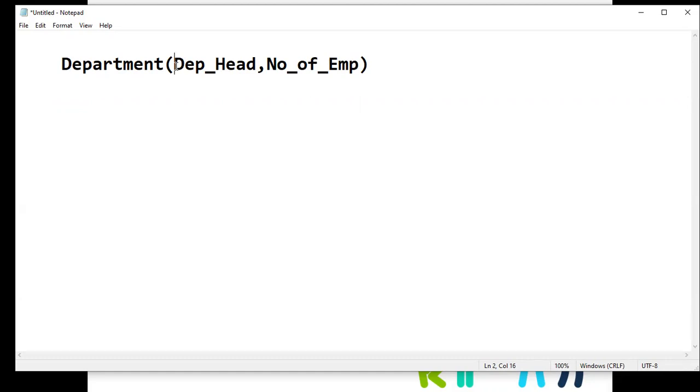So in this case study, it is not mentioned, but we must have common sense to add that department name. So one field is department name.